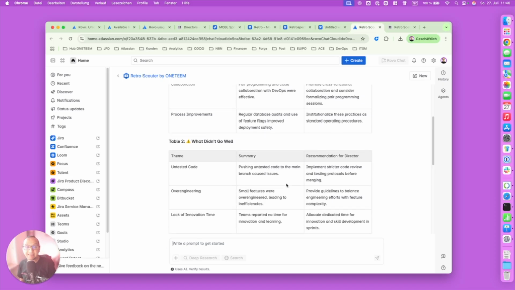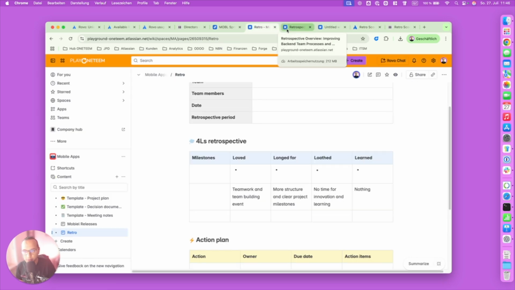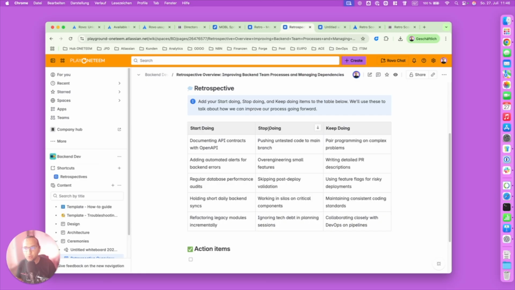And then we go to what didn't go well. Untested code, over-engineering, lack of innovation time. And for me as a director, I see that and it's a flag. I will go and read more about what's happening. Some teams reported no time for innovation and learning. You wouldn't know that if you didn't go to every retrospective and read through it, right? You cannot just open all the pages and start reading.